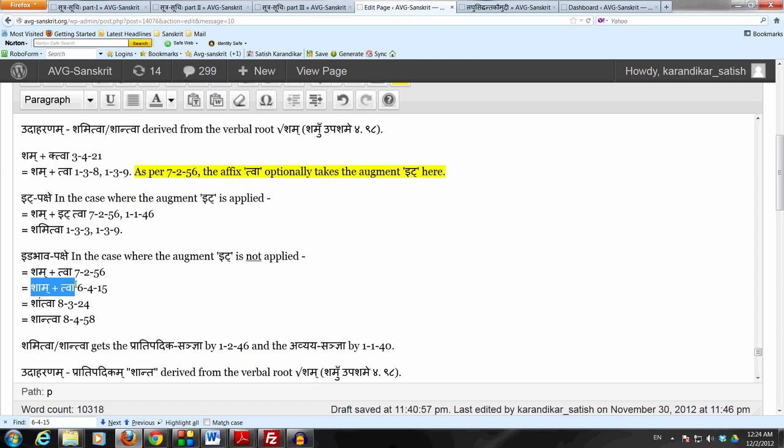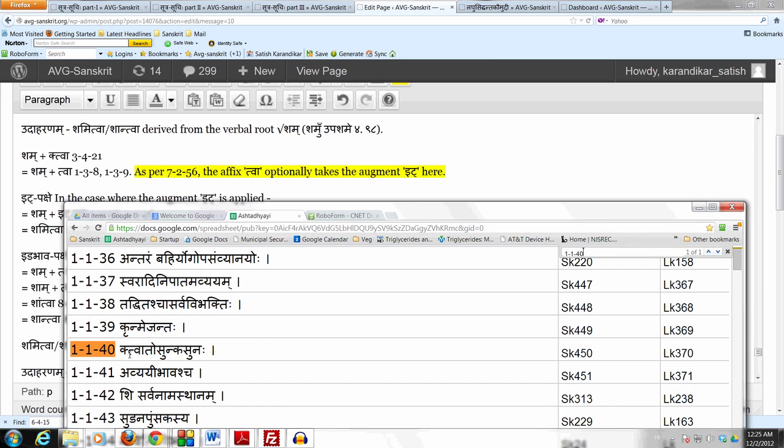And then makara gets the anuswaradesha by 8.3.24 naschapadantasya jali, and then we apply 8.4.58 anuswarasya yai parasavarnaha. So it becomes shantva. So you get these two forms, shamitva or shantva. And this gets the pratipadika sanya by kritadvaddhita samasascha, and actually in this case they also get the avyaya sanya by 1.1.40 ktvatosunkasunaha, which we have studied. This shamitva or shantva gets the avyaya sanya also.